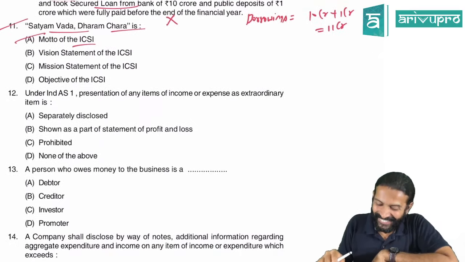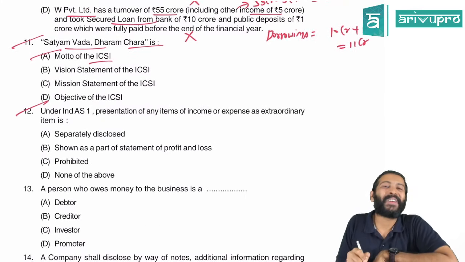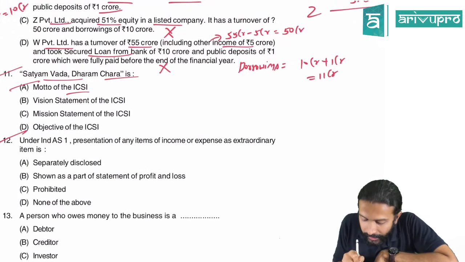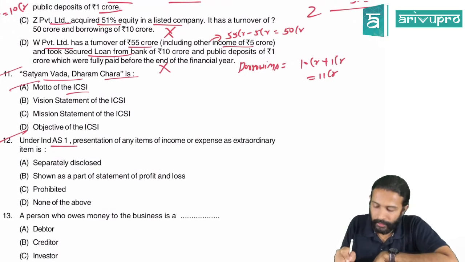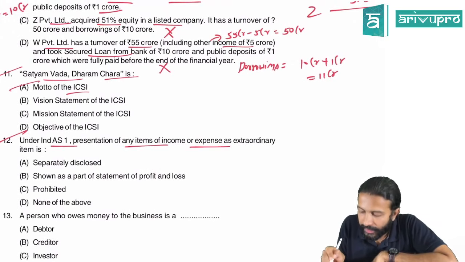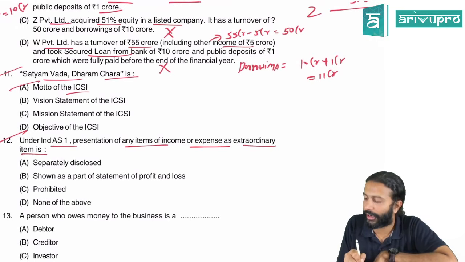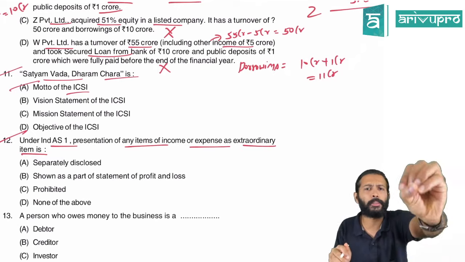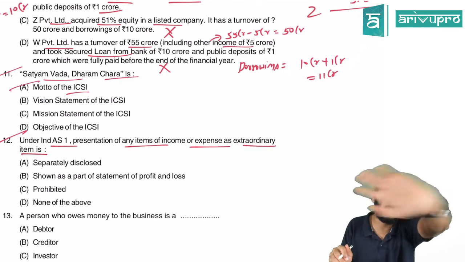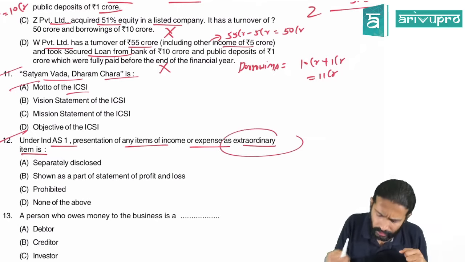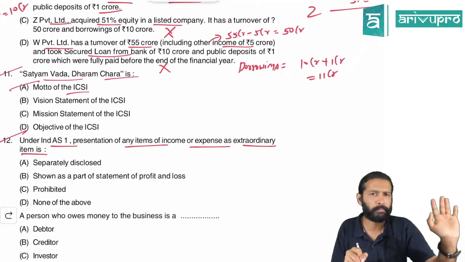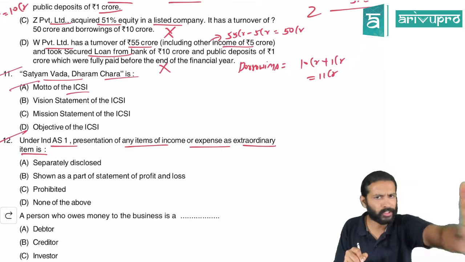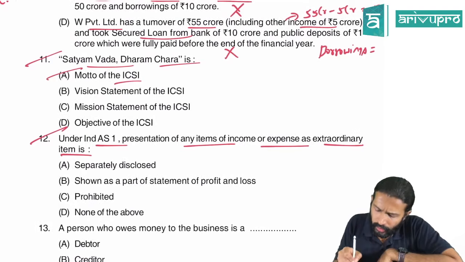Okay. Done. Question 12. Under IND AS 1, the first standard, presentation of any income or expense as an extraordinary item. Sir, only the accounting standard has a concept of extraordinary item. In IND AS or IFRS, there is nothing like extraordinary item. So this concept is not there in IND AS. So that's what they're saying.